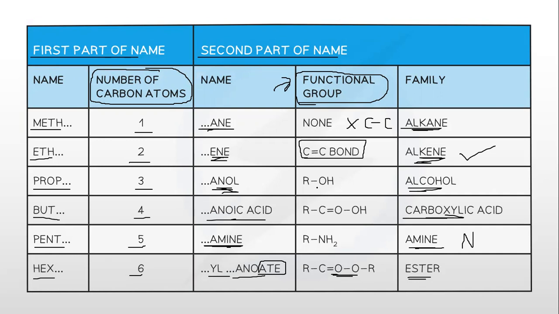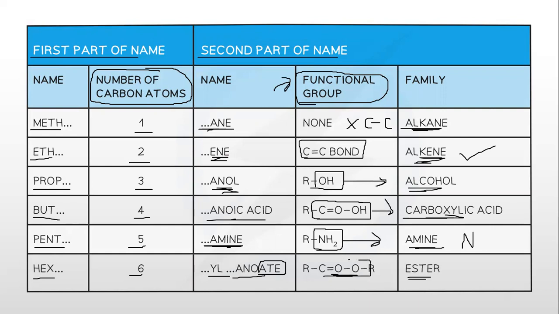When we talk about alcohols, they have a functional group of OH. We also call it the hydroxyl group. Carboxylic acids have a functional group of COOH. Amines have a functional group of NH2. NH2, this is the group that we actually call amine. And this group is called carboxylic group, and this group is called hydroxyl group.